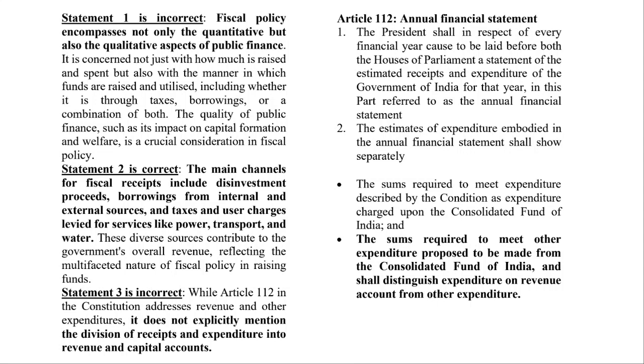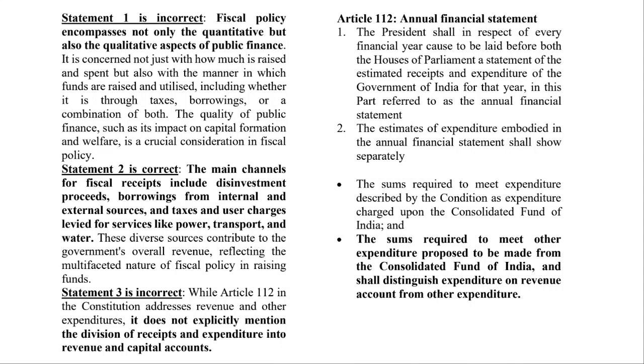So, for example, to keep it simple, the government pays salaries to the employees, right? And the government is taking so many loans. Okay, so if you take, suppose, $1 million, you have to pay interest to the World Bank. So that interest is also revenue expenditure. So all these things which do not create any assets, they come under revenue. Okay, revenue expenditure, revenue receipts. Those things where some asset can be seen, that is called capital.